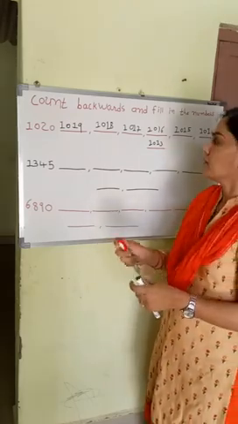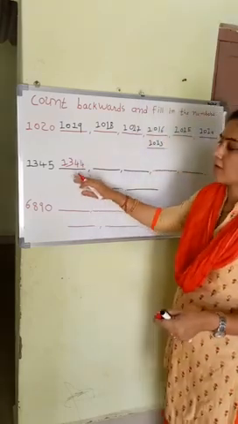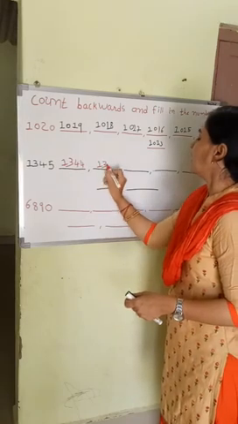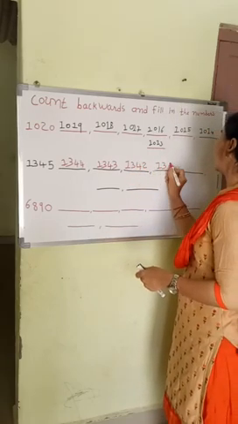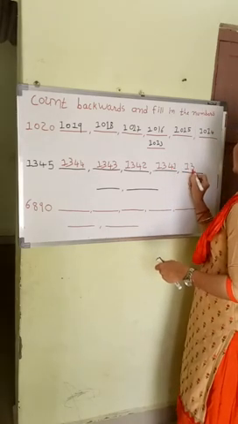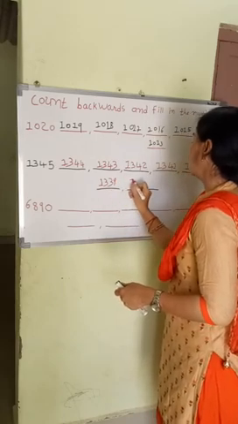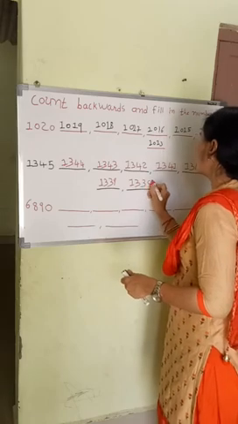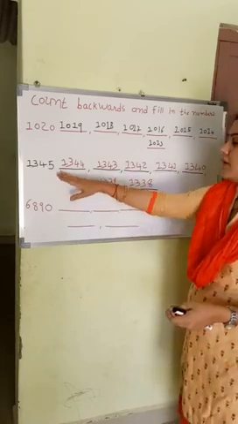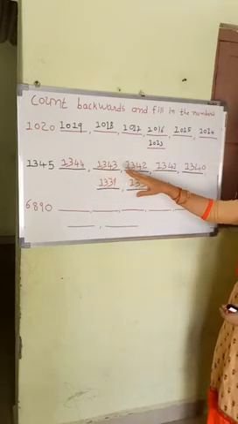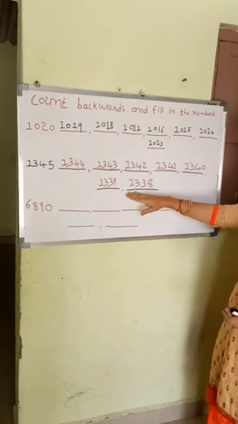We want to write backward counting, so we write 1,344 because we write a backward number, then 1,343, 1,342, 1,341, 1,340, 1,339, 1,338. So we write a backward number, meaning the number that comes before. So first 1,345, then 1,344, 1,343, 1,342, 1,341, 1,340, 1,339 and 1,338.